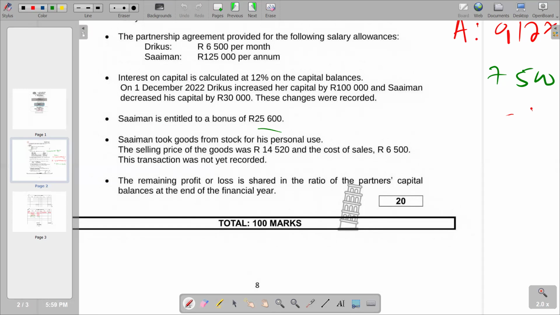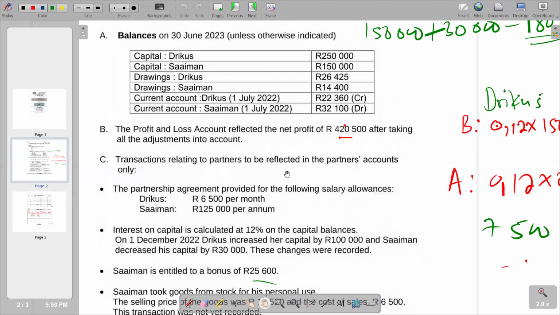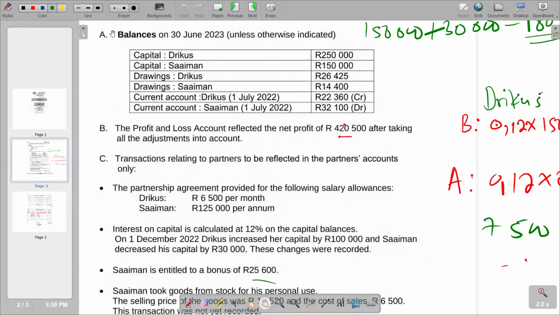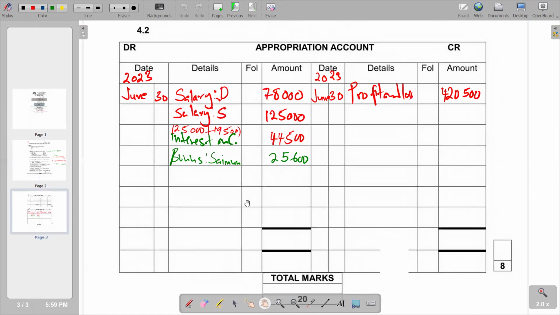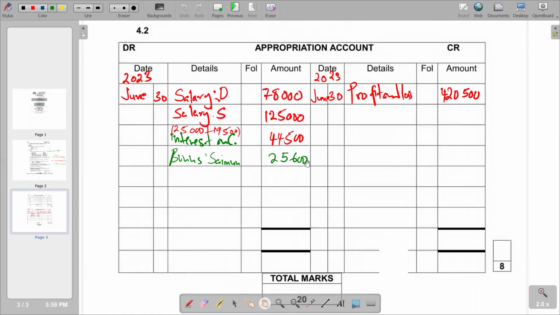The remaining profit or loss is shared in the ratio of the partners' capital balance at the end of the financial year. So it means that the profit or loss that we are going to share will be using the ratio that we have for capital. For capital, we are having these balances at the end. So these are the balances that we're going to use as ratios. So it means we can now balance off our appropriation, whereby we are now adding the debits and comparing the total that we get with the total of the credit.